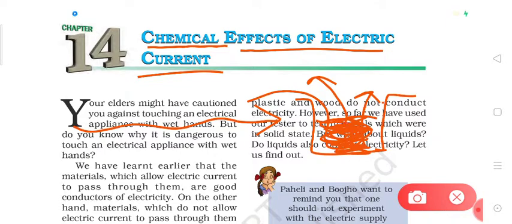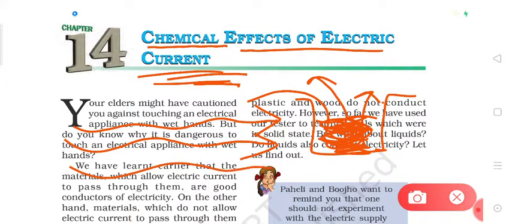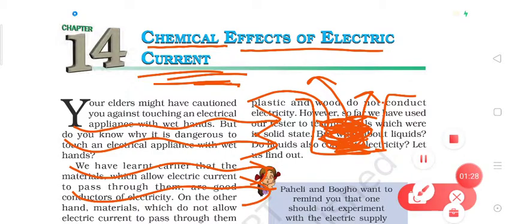This effect of flow of electric current is called chemical effect of electric current. It means when electric current is passing through water or some other liquids or some other materials, it brings about some chemical changes. It causes some chemical reactions. This effect is called chemical effect of electric current. Okay. So students, let's proceed further.